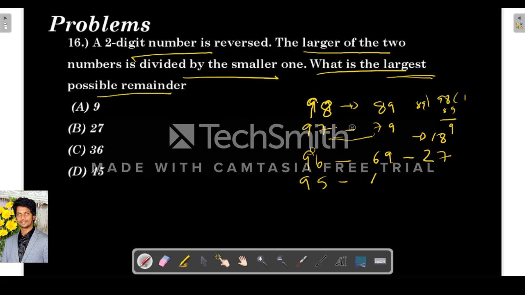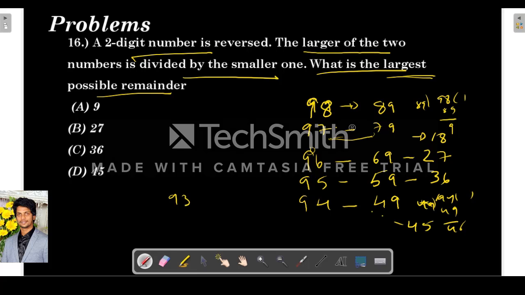Take 95. It is 59. The remainder is 36. Next 94. The reversal is 49. If 94 is divided by 49, the remainder is 49 ones are 49, so 45. So the remainder is 45.